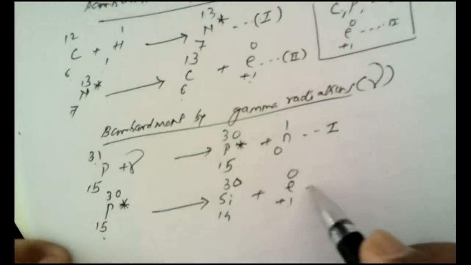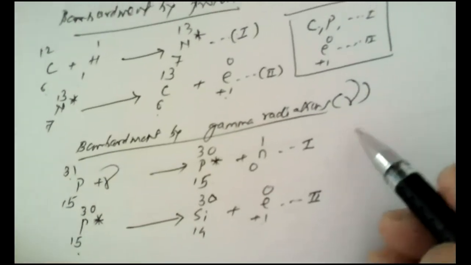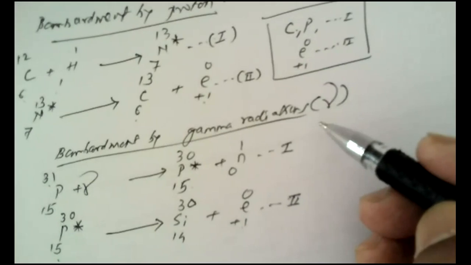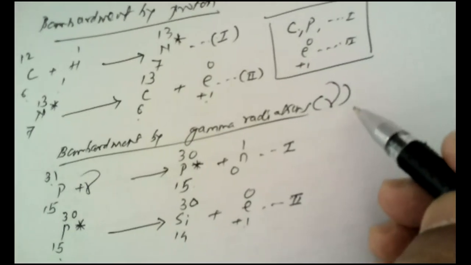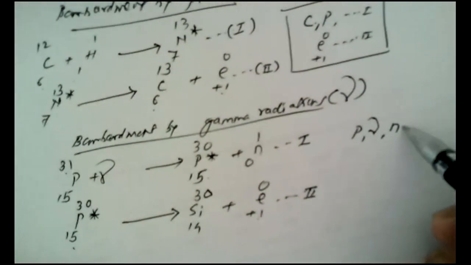So this is how the bombardment with gamma particles can be carried out. If we apply the notations for this reaction, then phosphorus is the target nucleus with which gamma particles are bombarded. During this course, neutrons are ejected.